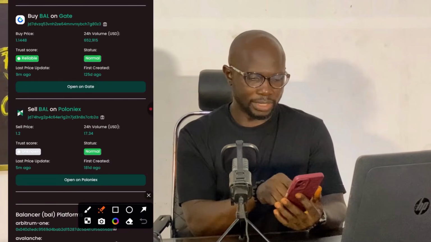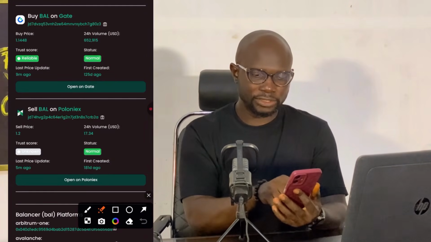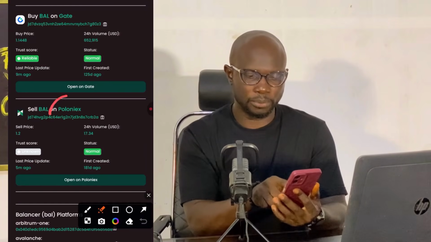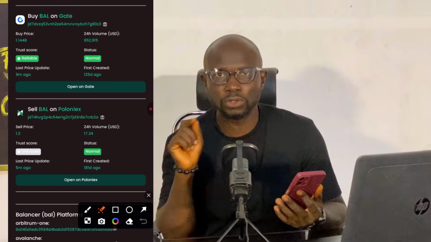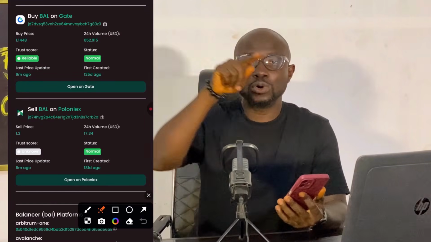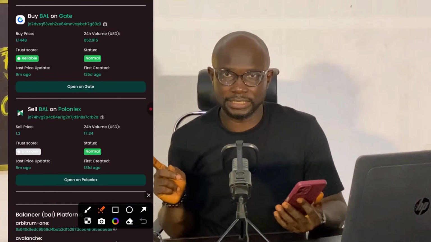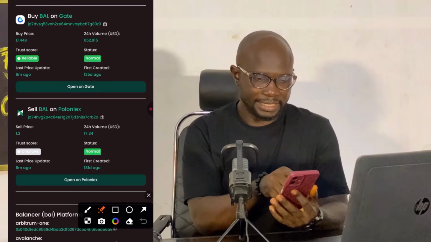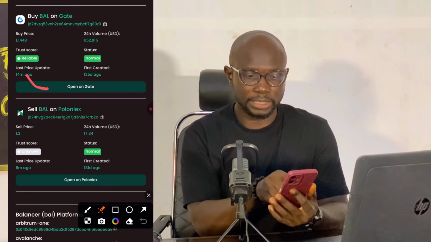Now, quick one. Look at this one also. The trust score. The trust score is what? Unknown. That is for this exchange, Poloniex. The trust score is unknown. If I were you, I will go for reliable trust score from both exchanges, the exchange you are buying from and the exchange you are sending to. According to this tool, this exchange, Gate.io, is reliable.